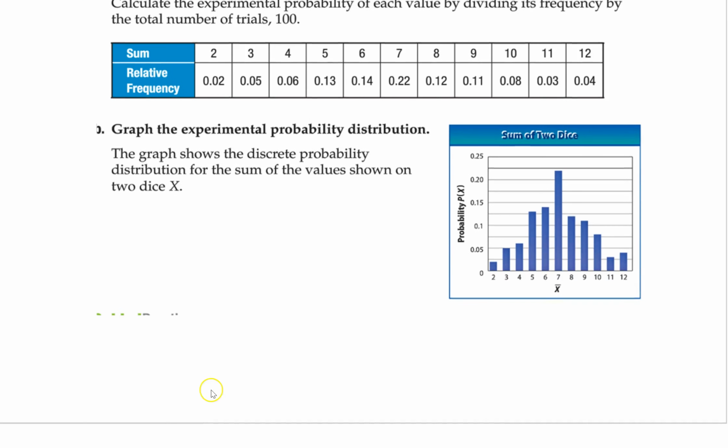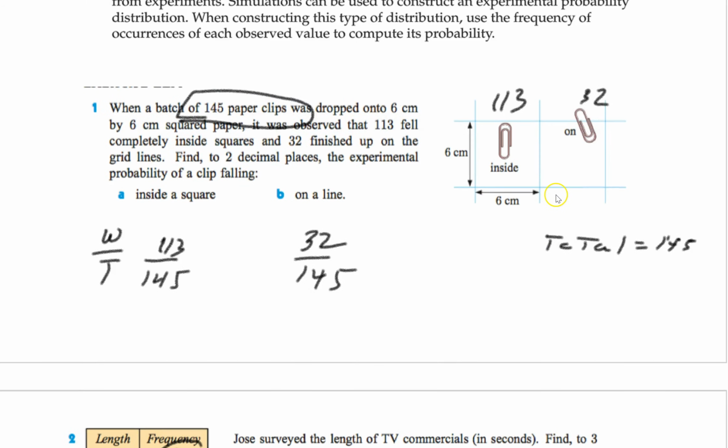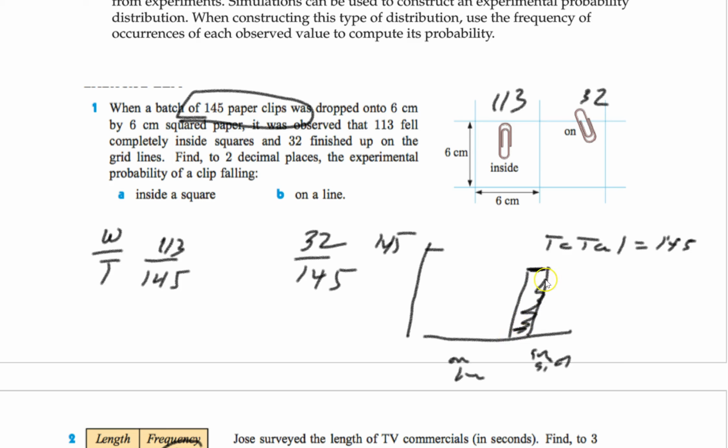We can talk about how to graph an experimental probability distribution. And all that is, it's a graph that lets you know what's the odds of each thing, right? So all you do is go to your value here. Let's do it here. I'll put my on the line, inside. Then over here you put your marking. So 0, I got all the way to 145. And let's say inside went to 113, so around there. And then on the line is only 32, so that's going to be more down here. And there's your probability distribution, right?